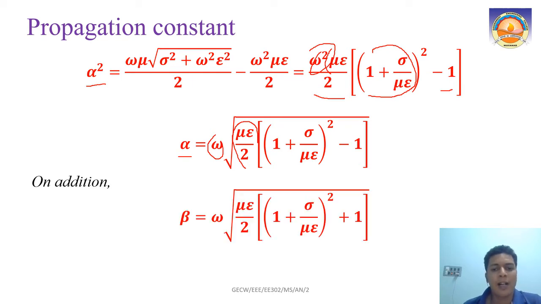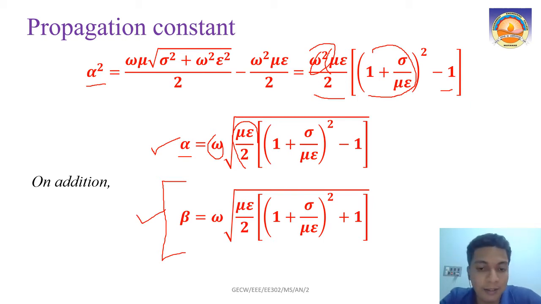Now on addition we will get beta also. What is our beta? If you add them, you can try if you want. So beta we will get as omega into root of mu epsilon by 2 into 1 plus sigma by mu epsilon all square plus 1. This is basically what that addition and subtraction will give you, alpha and beta. These are the two important factors which decide how your electromagnetic wave is propagating in a medium. That is why it is called the propagation constant. We will get into the details of that.